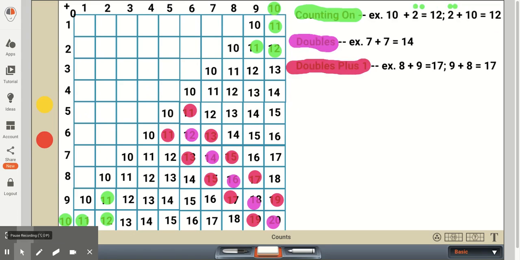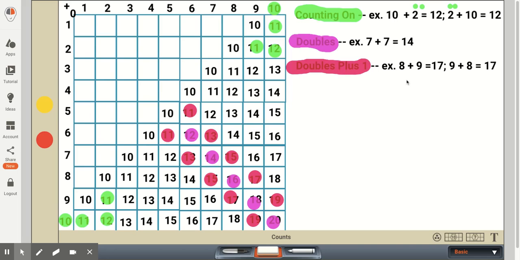Moving along with a couple of the same strategies that we used in the last video, we have doubles. So in these larger numbers, 6 through 10, 6 plus 6 is 12, 8 plus 8 is 16, using our doubles strategies for our students to learn those sums, and then doubles plus 1.